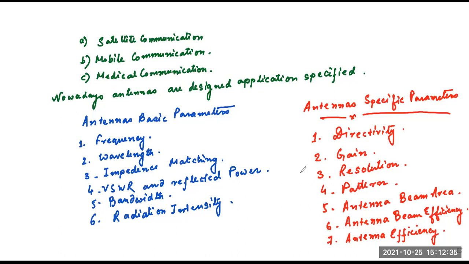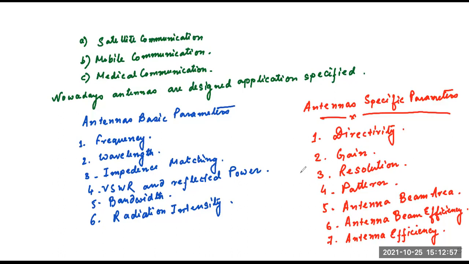Why is the upgradation done? Because as per the requirements of our new gadgets, new devices, new clarity, new frequency, we need different types of antennas. That means as per our requirements, we need to upgrade our antennas.